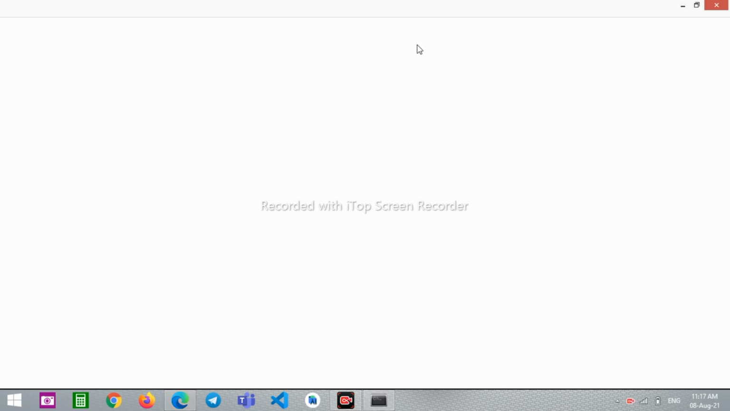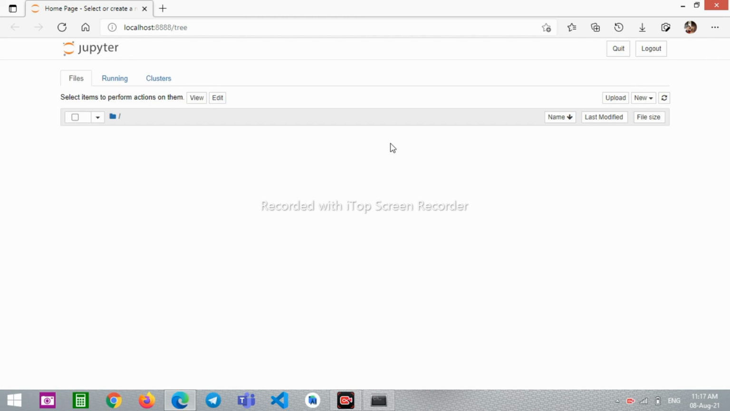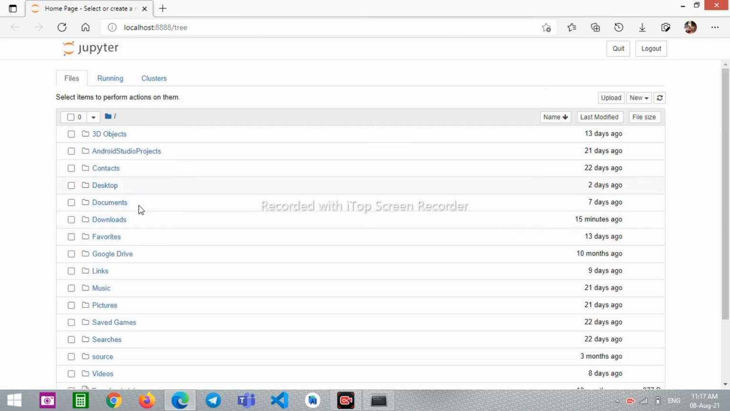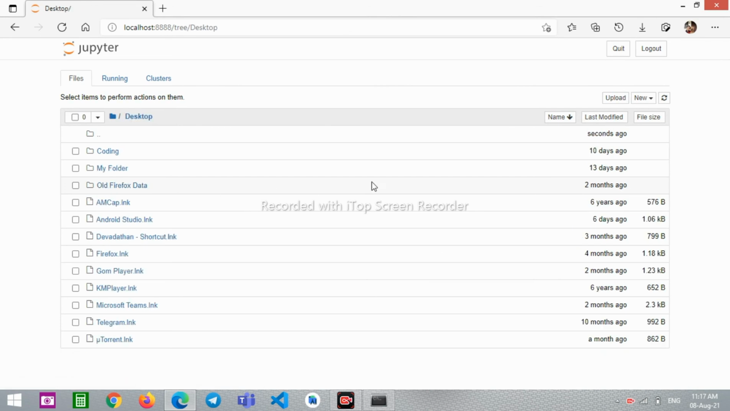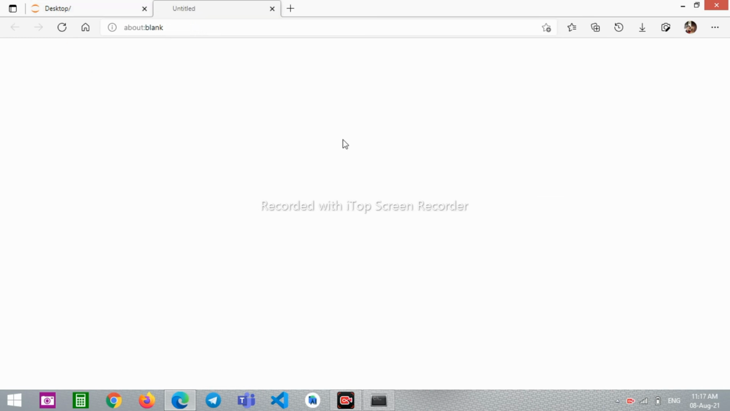But the Jupyter server will open itself. If this has some errors, try to delete it and reinstall it. Here I just navigate to my desktop, and here I click on this new, and here choose Python 3, and to set a name for this particular project, here we have some options. Let's wait for it to be loaded.